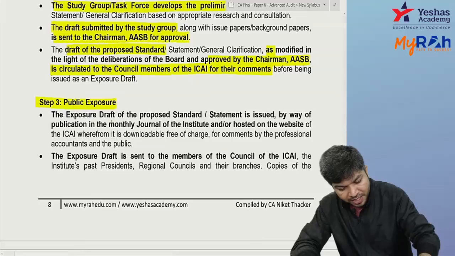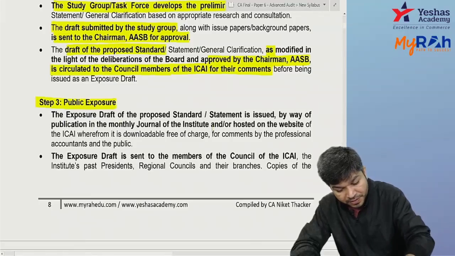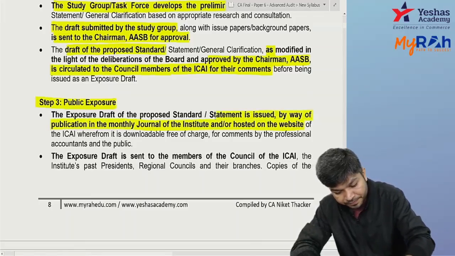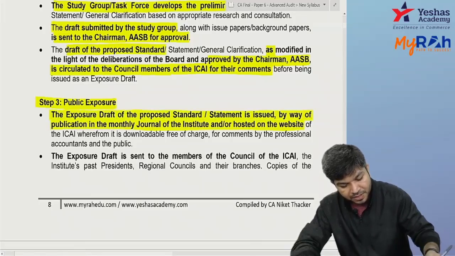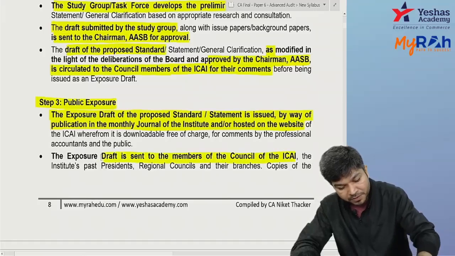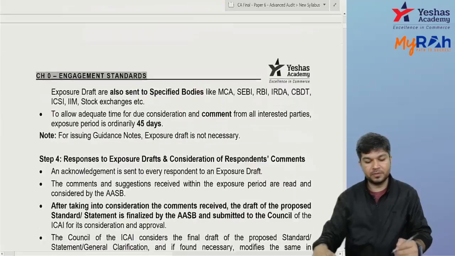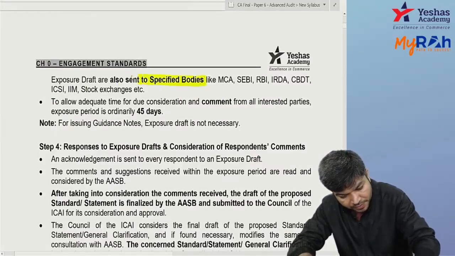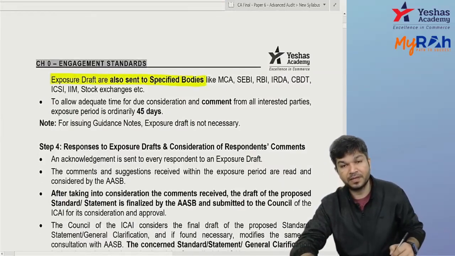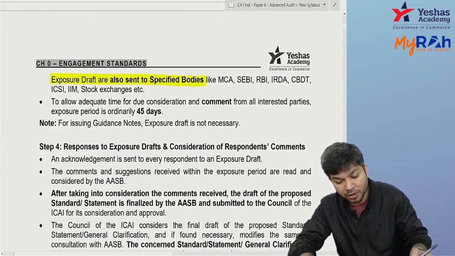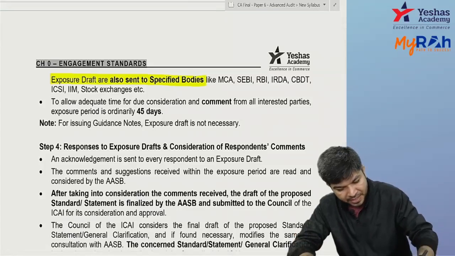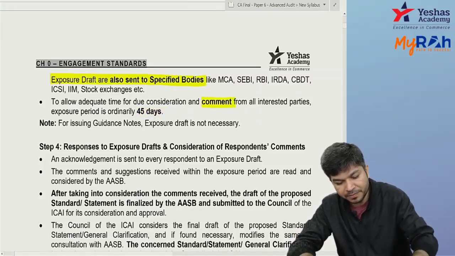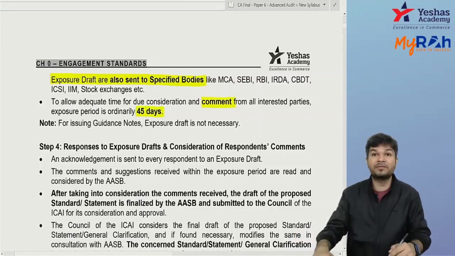The exposure draft of the proposed standard is hosted on the ICAI website, also put in the monthly journal, and it is also sent to all the council members of ICAI. Exposure drafts are also sent to specified bodies like MCA, SEBI, RBI. We take comments from them, and we keep it open for 45 days. Everybody can comment on it for 45 days.